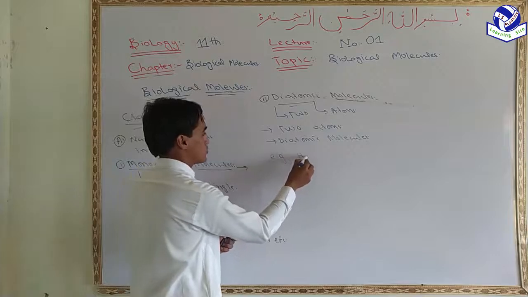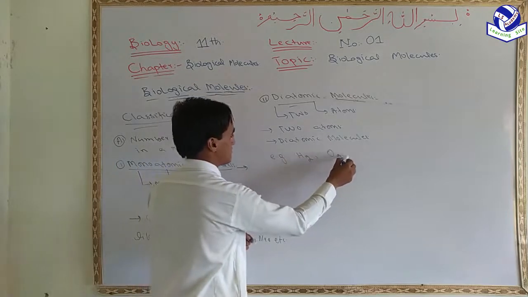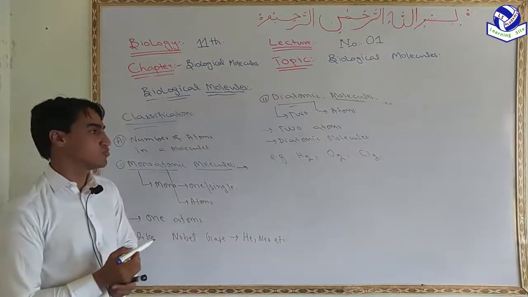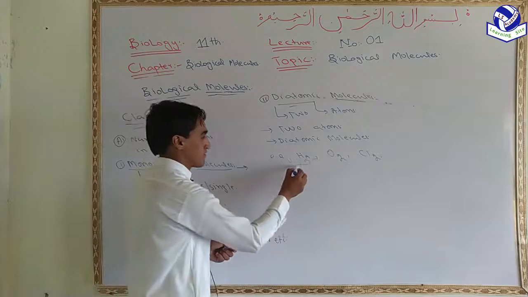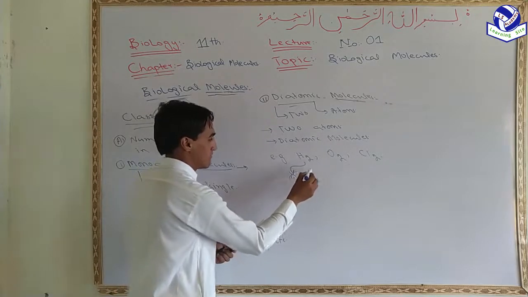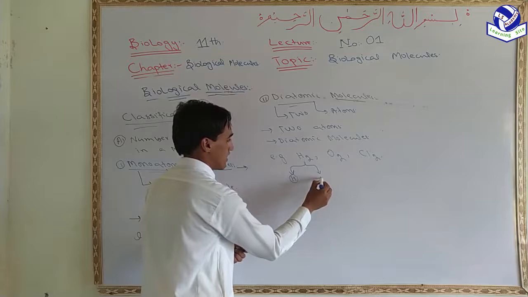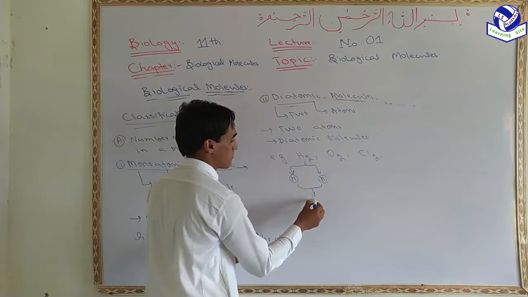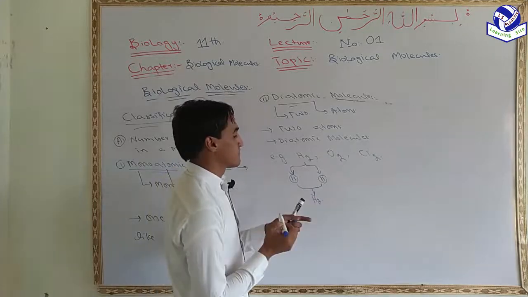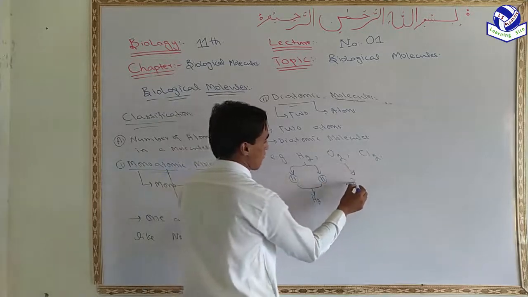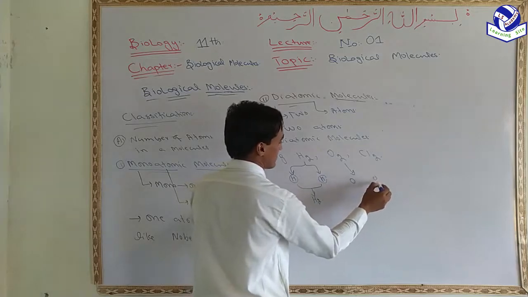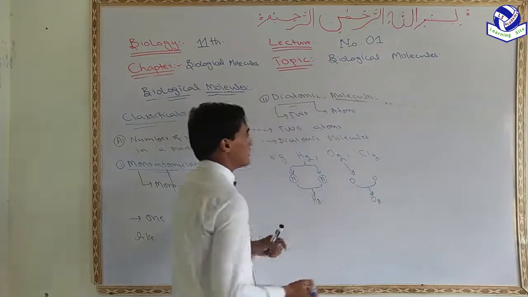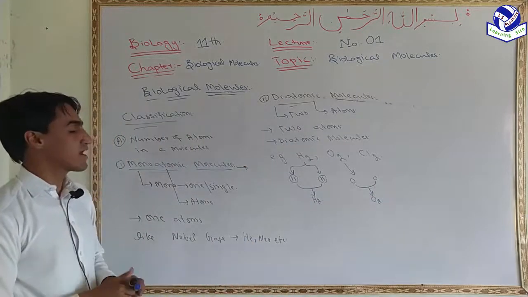Example is H2, O2, Cl2. So this is the example of a diatomic molecule which consists of two atoms, one hydrogen atom and a second hydrogen atom. So these hydrogen atoms combine together to form a hydrogen molecule. Like this is one atom of oxygen and this is the second atom of oxygen combined together to form an oxygen molecule.